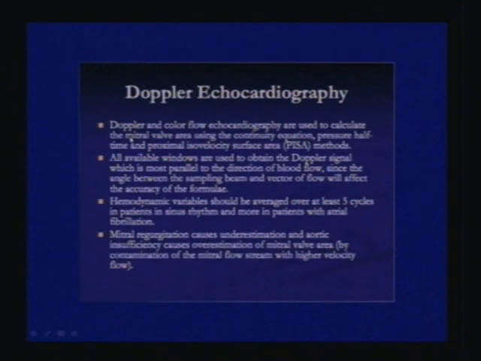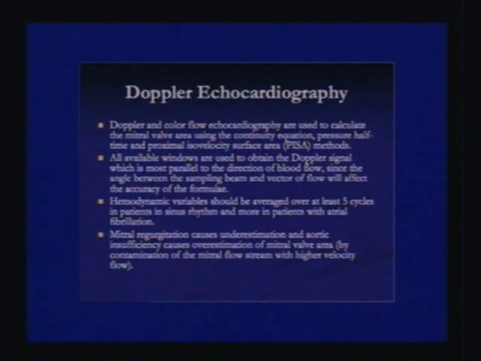So how does Doppler echocardiography help you in patients with mitral stenosis? Doppler and color flow echocardiography are used to calculate the mitral valve area using the continuity equation, pressure half time, and proximal isovelocity surface area, which is called the PISA method. All available windows are used to obtain the Doppler signal which is most parallel to the direction of blood flow, since the angle between the sampling beam and the vector of flow will affect the accuracy of the formula. This is a basic of Doppler. You have to be parallel to the flow.